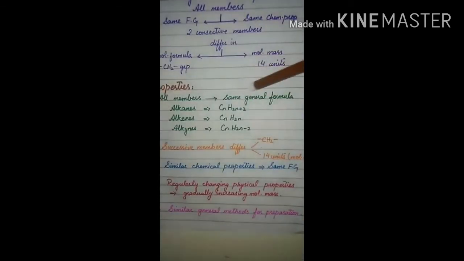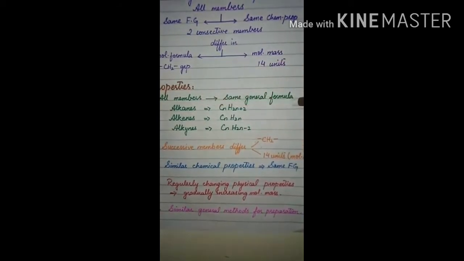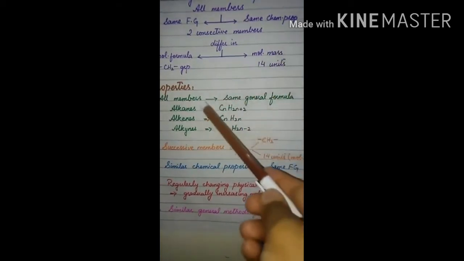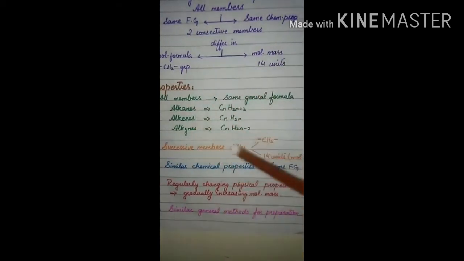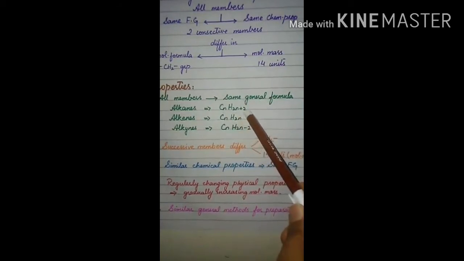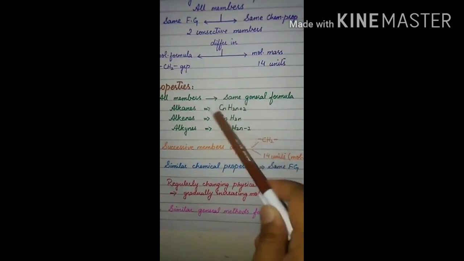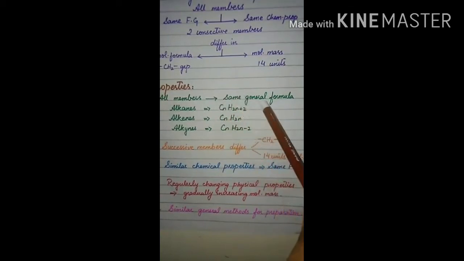These are the properties of a homologous series. Number 1, all members of the series have the same general formula. It means if it is a series of alkanes, all members of the series have the general formula CnH2n+2, and by knowing the number of carbon atoms with the help of this formula, we can calculate the molecular formula of a compound.